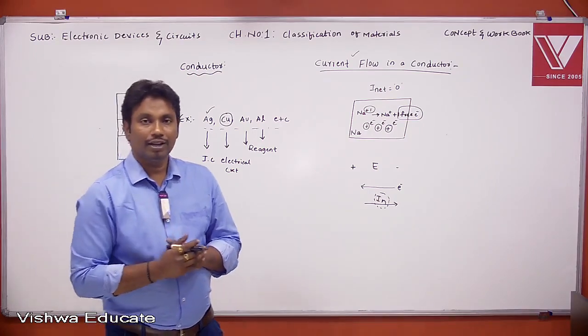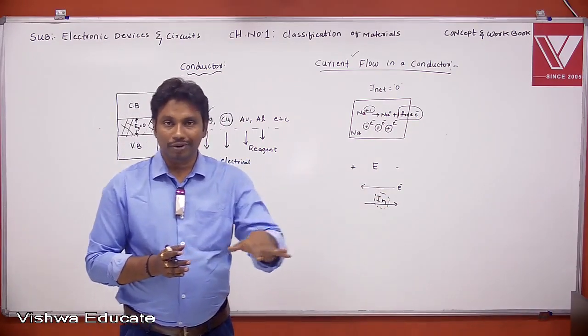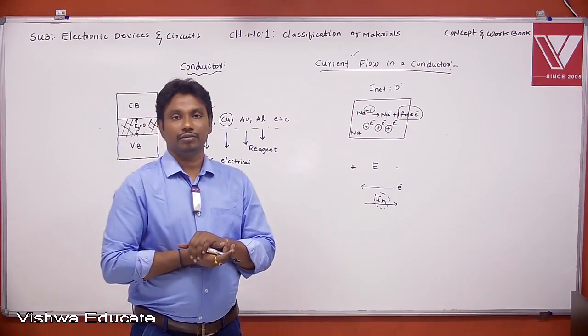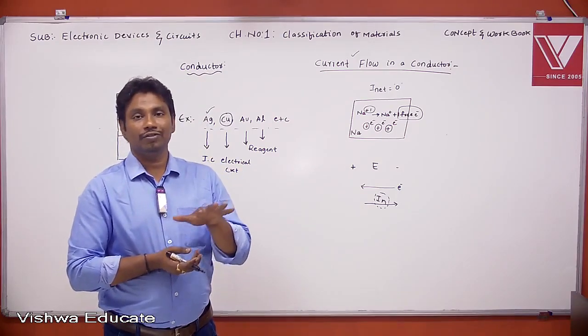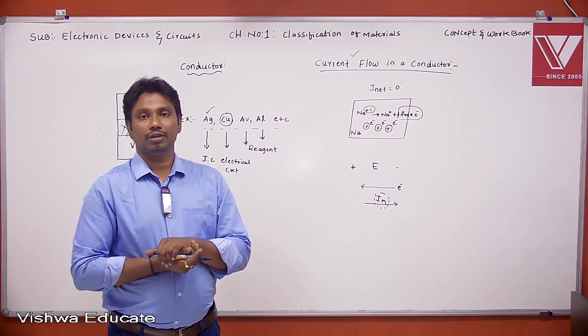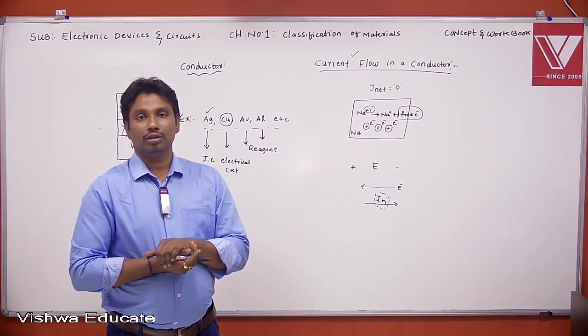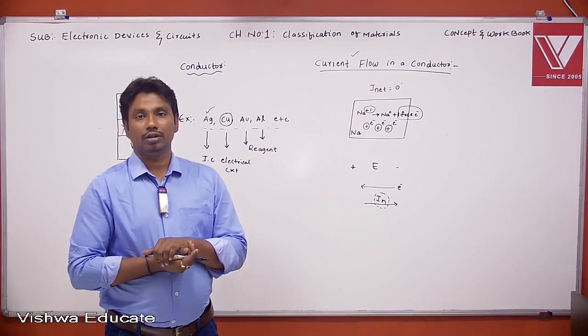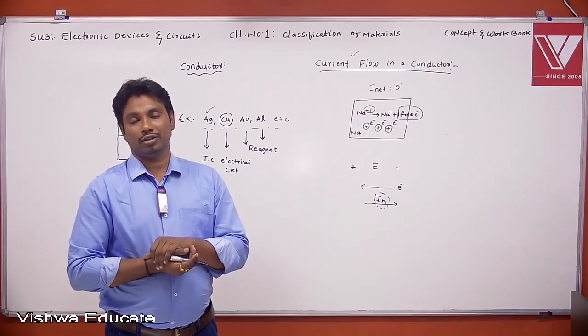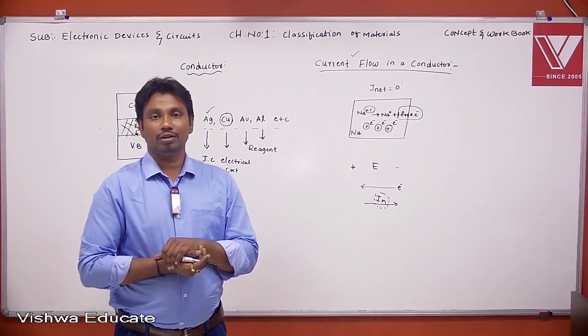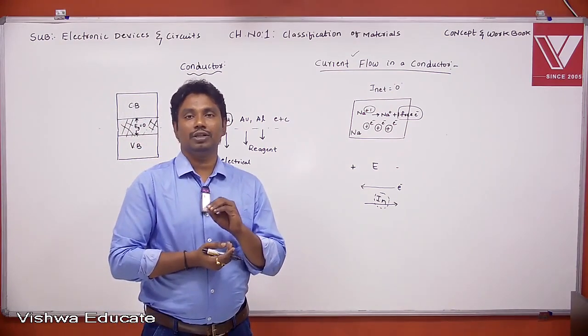Next point. These free electrons are uniformly distributed in a sodium sheet, and have a random motion due to thermal energy.